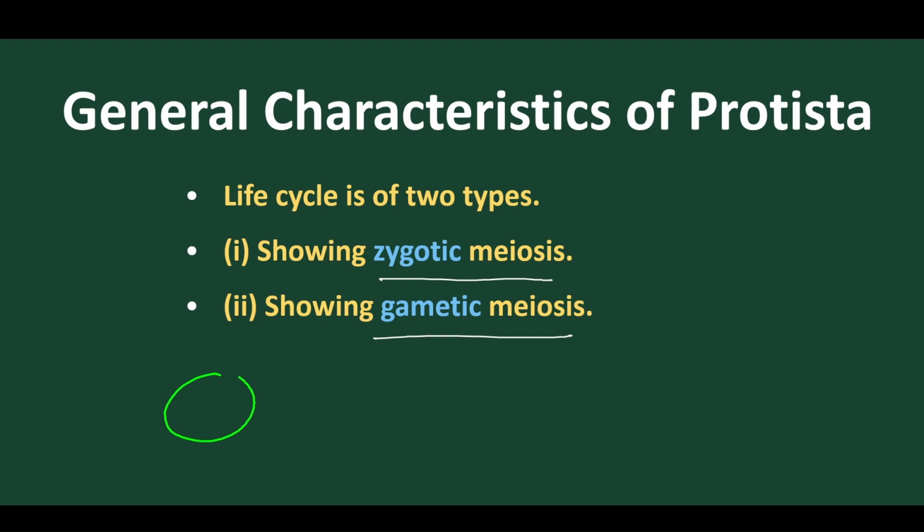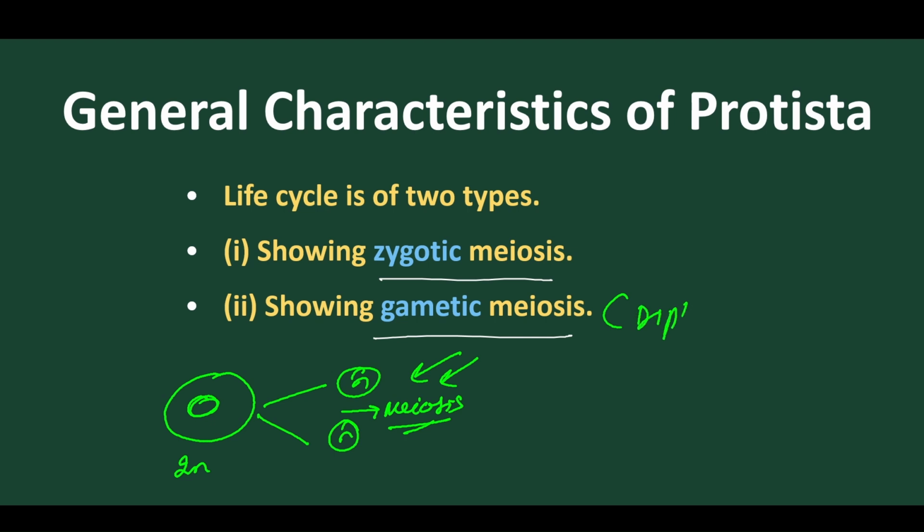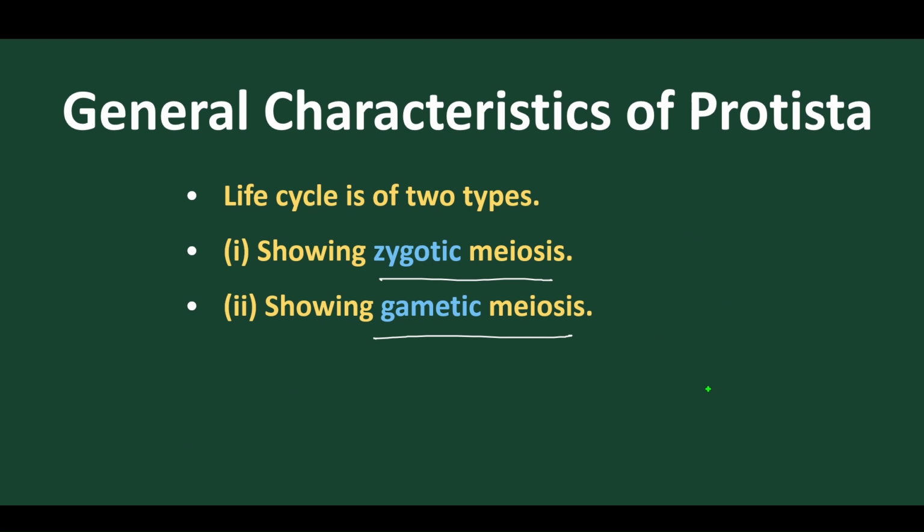Now let's talk about gametic meiosis. In gametic meiosis, if the plant body is diploid, they produce gametes by meiosis. So this type is called gametic meiosis. If the plant body is diploid, they go for gametic meiosis, and if the plant body is haploid, they go for zygotic meiosis. So this is about the life cycle of this particular group, called Protista.